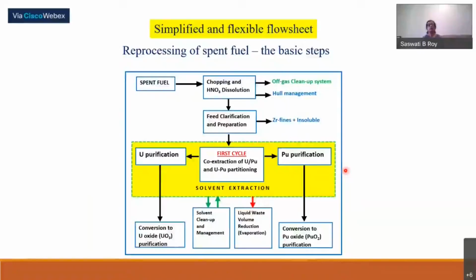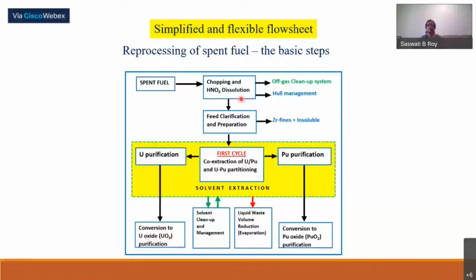Now, in this simplified and flexible flow sheet of reprocessing, first we have seen that our fuel is inside the pin. So we have to cut open that bundle. We have to make the fuel open to the reactant, that is nitric acid. Nitric acid is needed because we are going to use TBP.